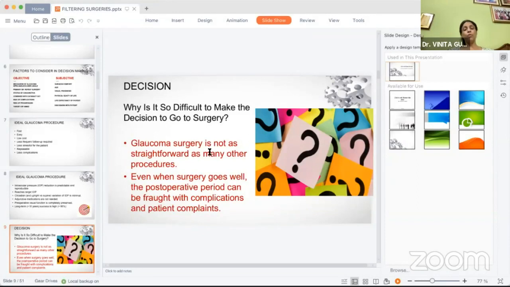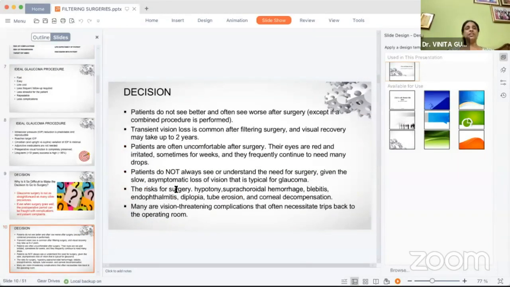This is because glaucoma surgery is not as straightforward as a cataract surgery. Even when surgery goes well, the post-operative period is fraught with complications and patient complaints. Patient may come up and say he's not seeing better, he's seeing worse. Transient vision loss is common. Patients may be uncomfortable after the surgery. Their eyes may be irritated, they may be having redness.